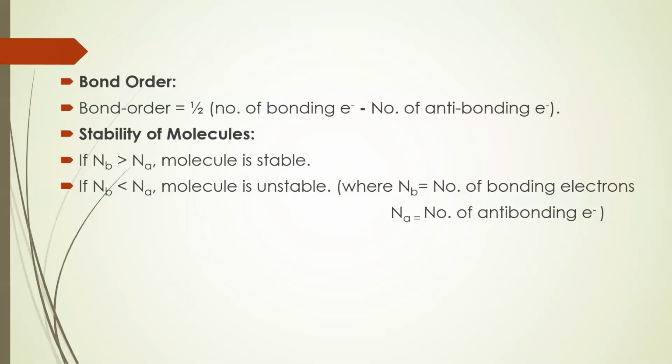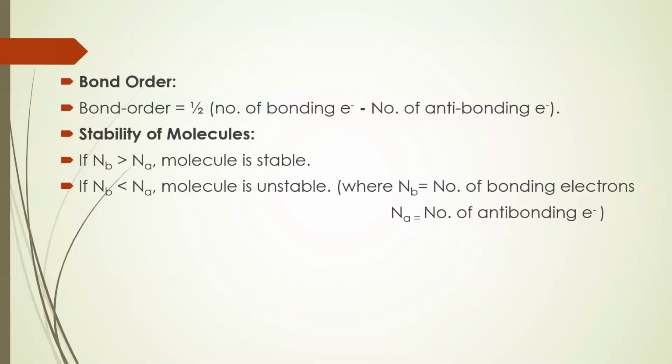For example, He2, helium-2. Helium molecules do not exist because the number of bonding electrons is 2 and the number of antibonding electrons is 2. So 2 minus 2 is 0. So if bond order results in 0, that means that type of molecule does not exist in nature.